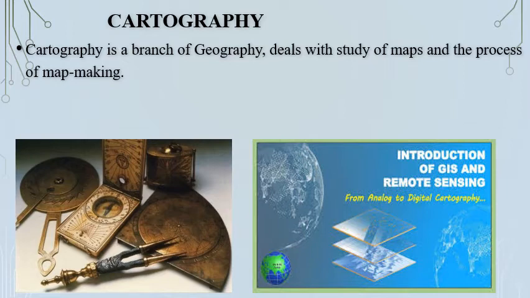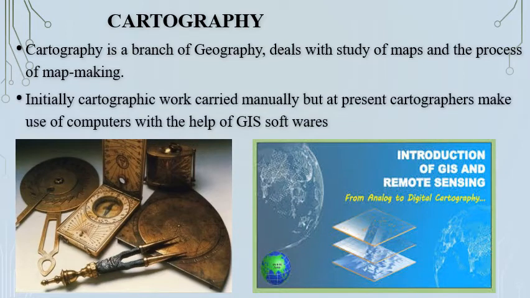Map making starts with basic drawings of maps to the use of the highest level of technology, that is GIS, Geographic Information System. So with the help of technology, mass producing maps is possible in today's time.